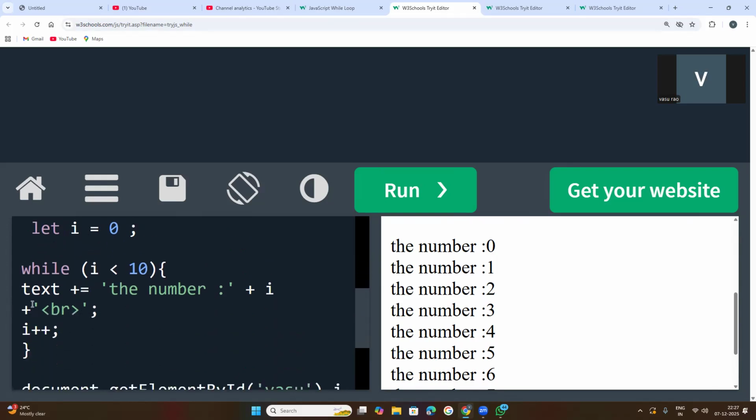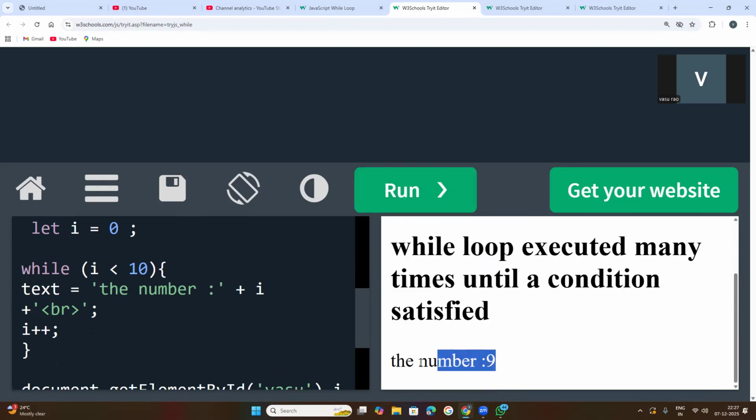When we call that variable with plus, because every time it is to be added. If you simply keep equals, the first number will be stored, text is equal to that number.